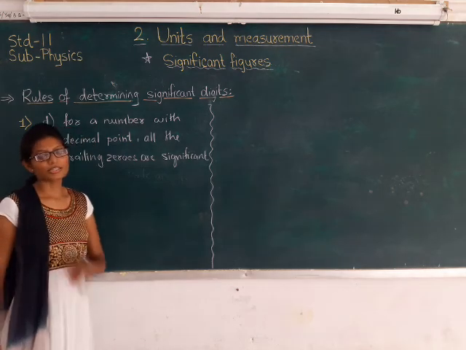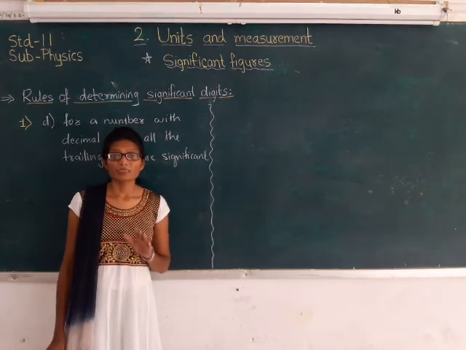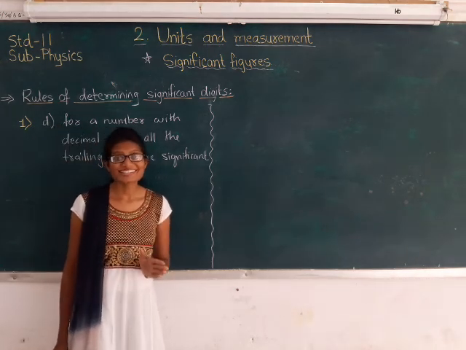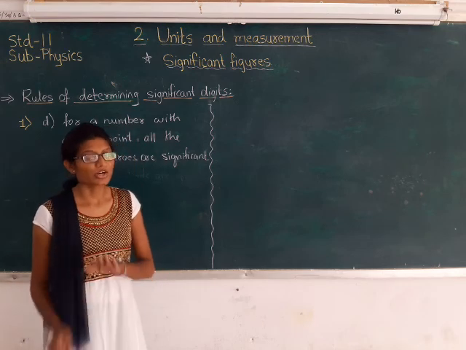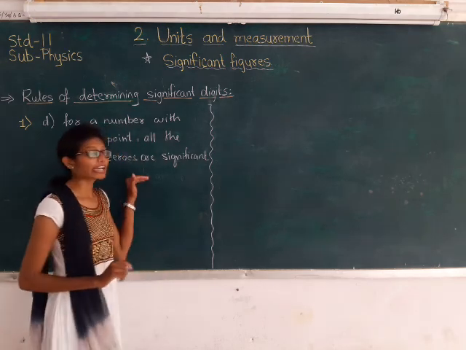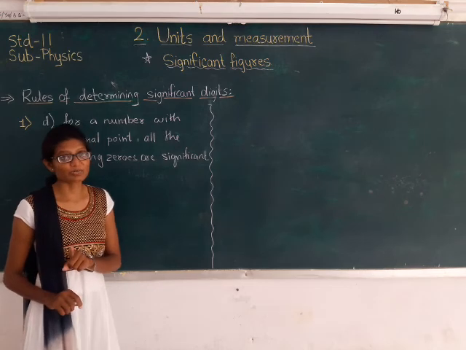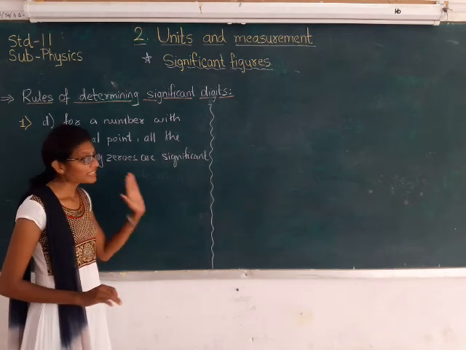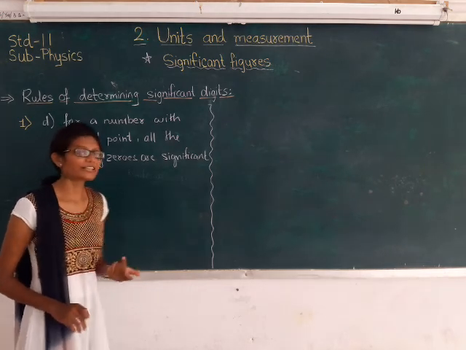See, in the third rule we have seen that for a number without decimal point, trailing zeros are not significant. Opposite to that, if you have a number with decimal point, then all the trailing zeros are significant.